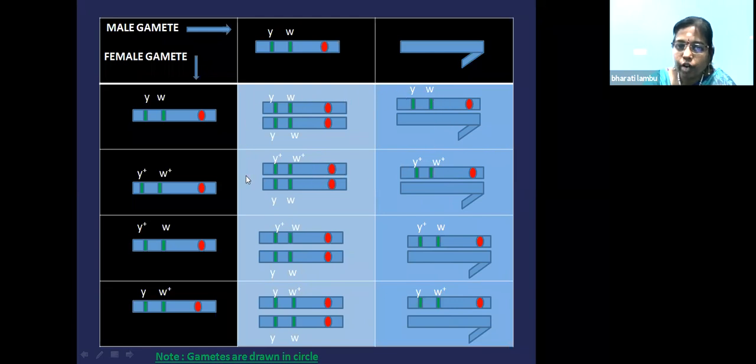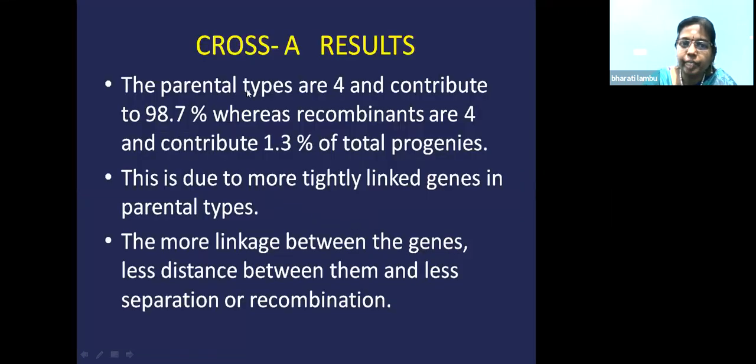So these four are parental combinations with two daughters and two sons. These four are new recombinants with two daughters and two sons. So if you see the ratio between the parental combination and the new recombinants, the frequency is different. The frequency in the parental combination is 98.7%, and the recombinant frequency is 1.3%. That means parental combination is more and recombinant frequency is less.